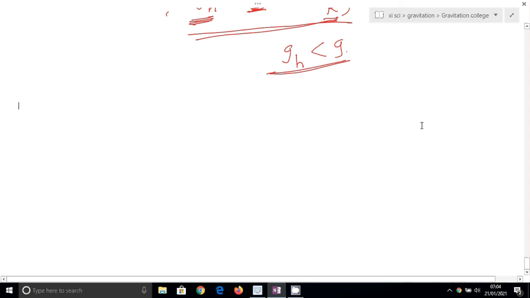Now today we are going to study the variation in acceleration due to gravity, that is g, with depth. So let's see what is the effect of depth on acceleration due to gravity.